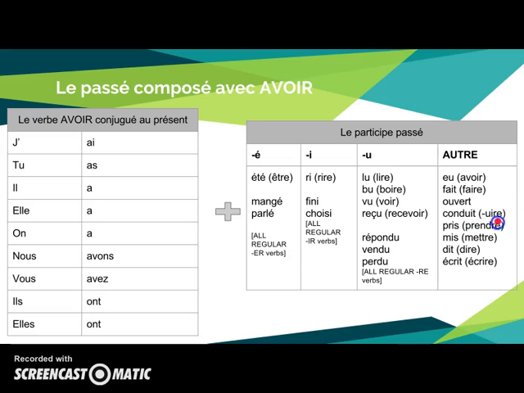Any verb that ends in UIRE, so conduire, produire, construire, they're all going to have this similar ending, UIT. Prendre becomes pris, that's a frequently missed one. Mettre becomes mis, dire becomes dit, and écrire becomes écrit. But notice that dit and écrit end with a T, pris and mis end with an S. Okay, so in the most basic form, any of these verbs right here, this is it. You take this side and this side and you're done.